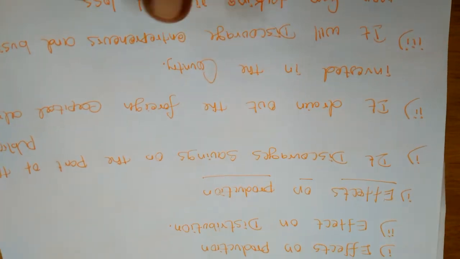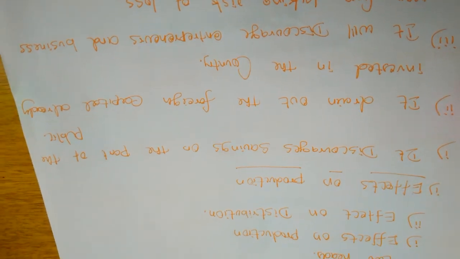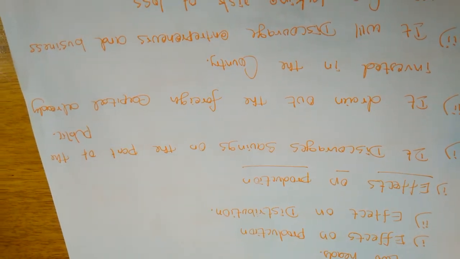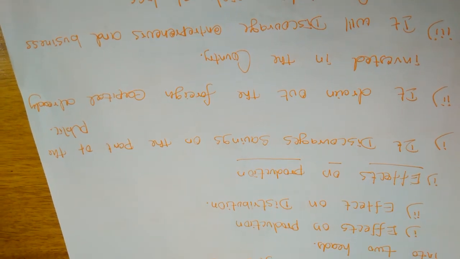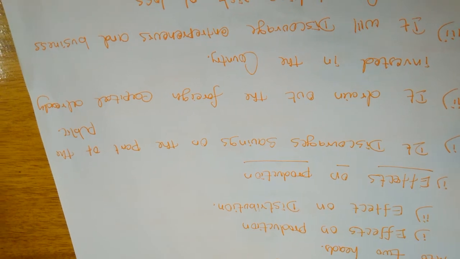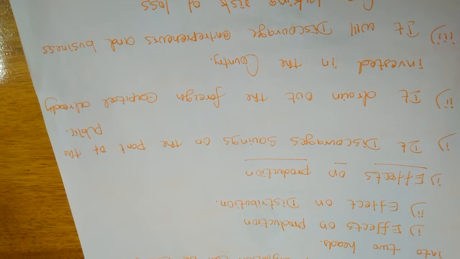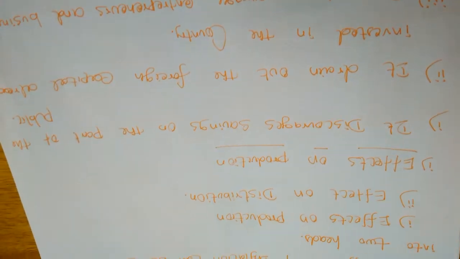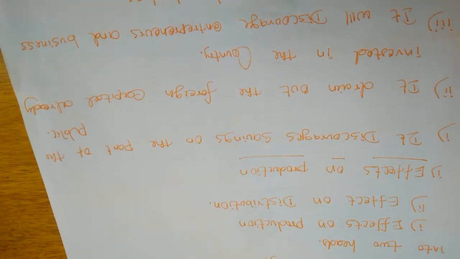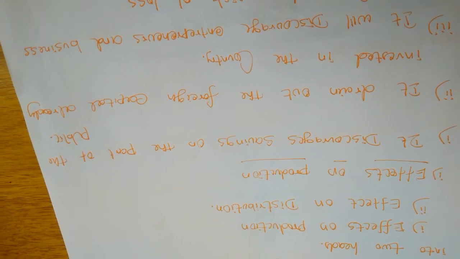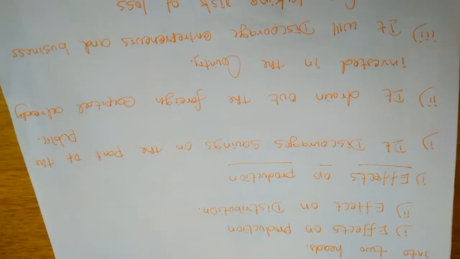On the production side, inflation discourages savings on the part of the public. How does inflation discourage savings? Because hyperinflation brings a serious depreciation in the value of money.